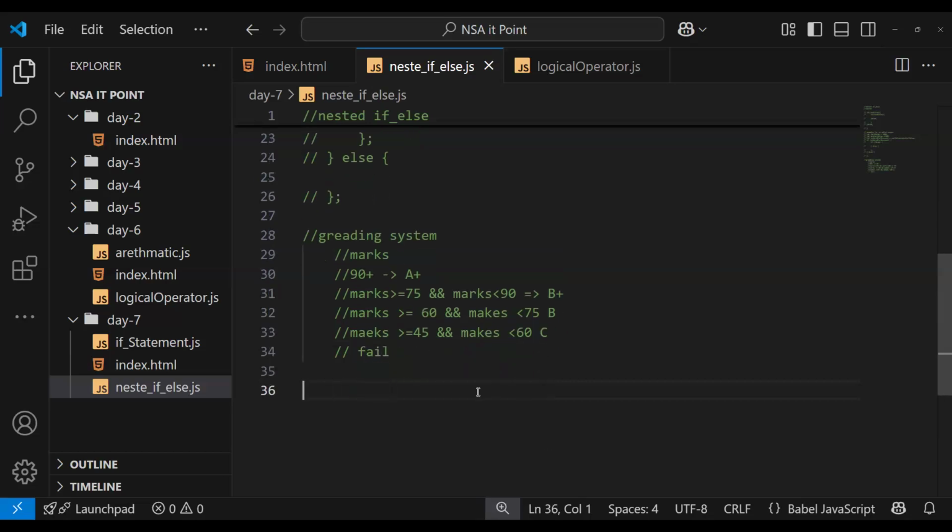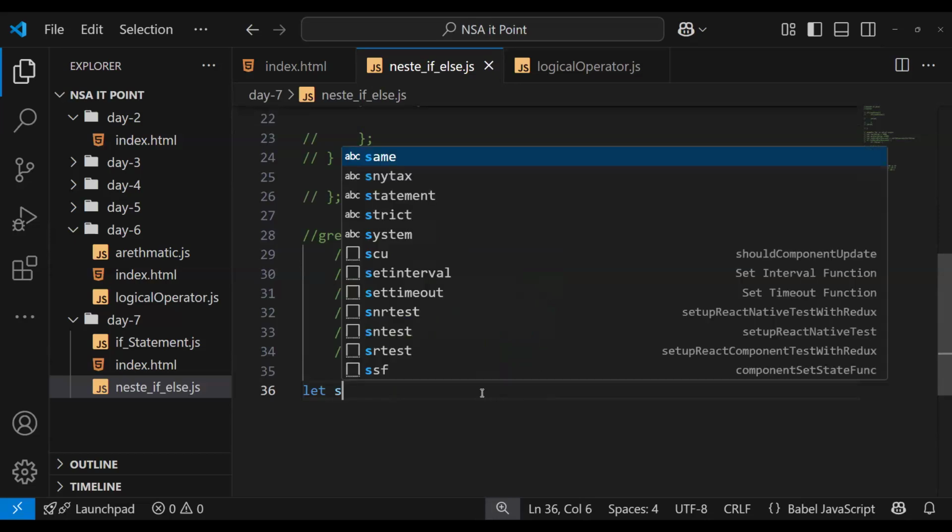Let's just create this example, a quick example. Any doubt till now? Anyone have any doubt? Okay, let's see, what do we need? Marks, student mark.